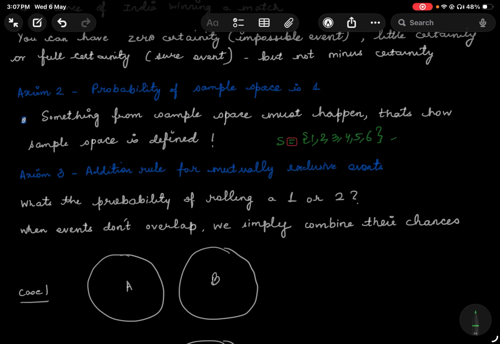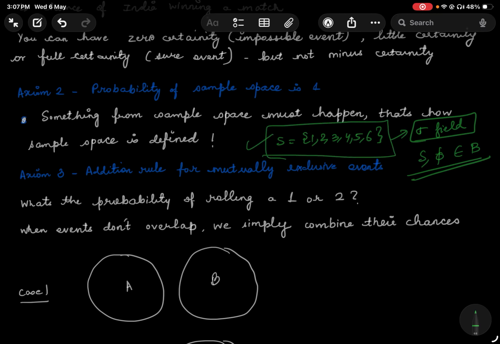And this is also part of our sigma field, as we have defined the sigma field. The full set, that is the full sample space, as well as the empty set, is part of the sigma field, right? So I can call this an event as well. This is an event of saying that I can get anything between 1, 2, 3, 4, 5, 6. Well, what is the probability of this?